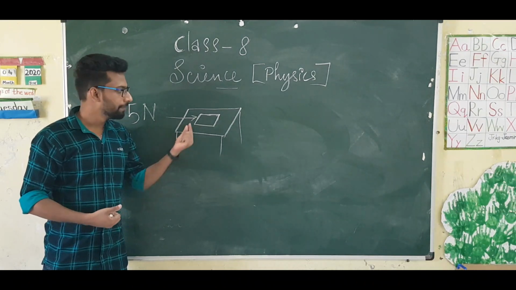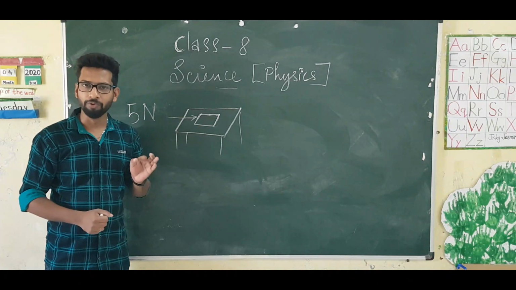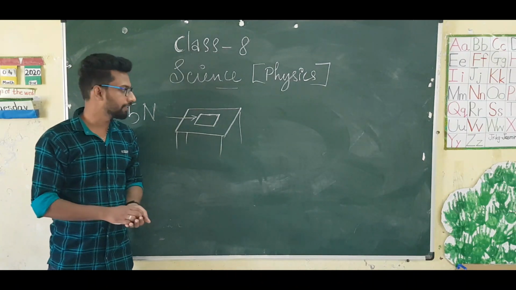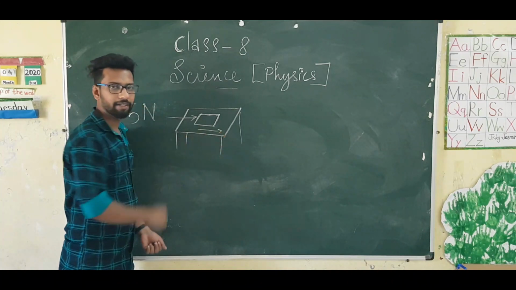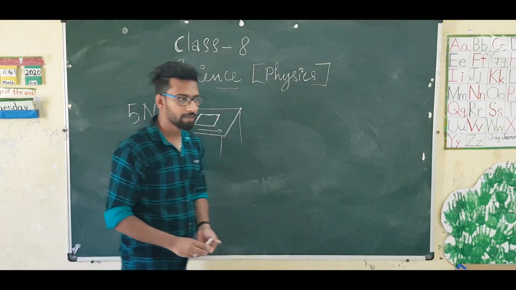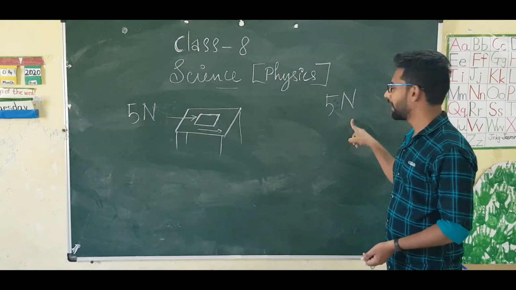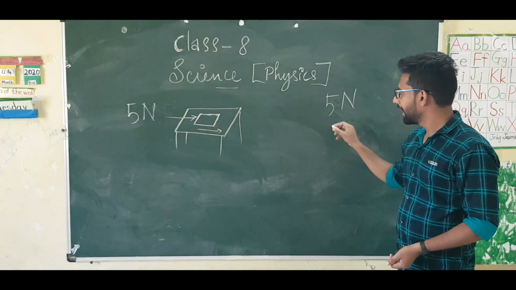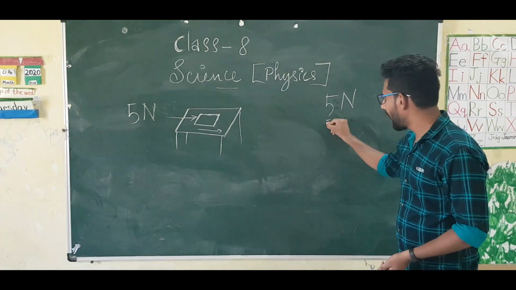As a result, the book will move towards this direction. An object will move in the direction of the force acting on it. Is it clear? So force can be represented by a magnitude, a numerical value, and the unit. This numerical value, which gives the strength of the force, is called magnitude.